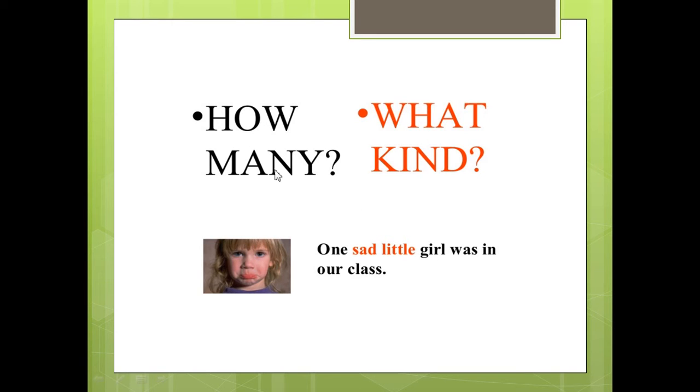Again, we have two kinds of adjectives or two types of adjectives. An adjective that describes the number, and we can check it by asking a question using how many. How many girls were there in the class? We have one sad little girl. Also another kind of adjectives that describe the kind of the noun. What kind of girls were there in the class? Sad little girl. So sad and little here are two words used to describe the kind of the noun that we have in the sentence.